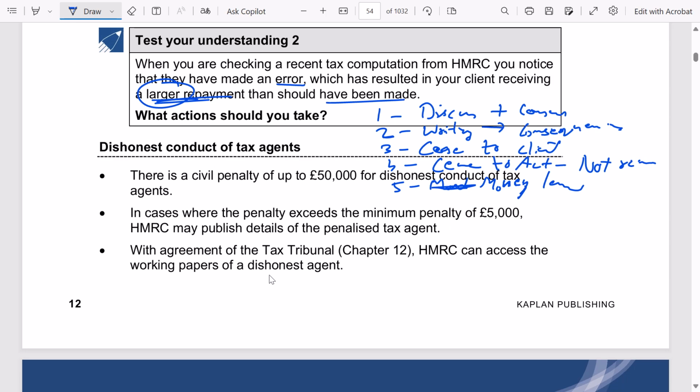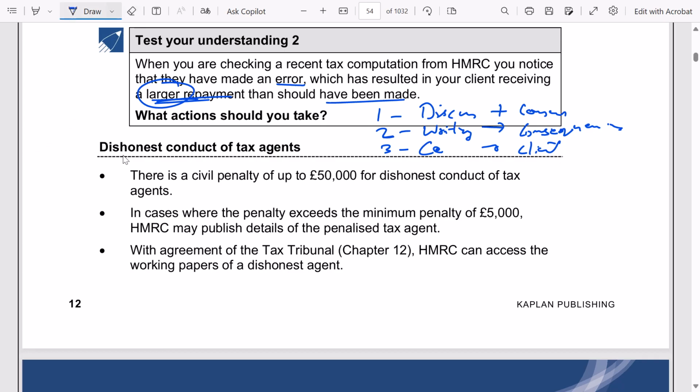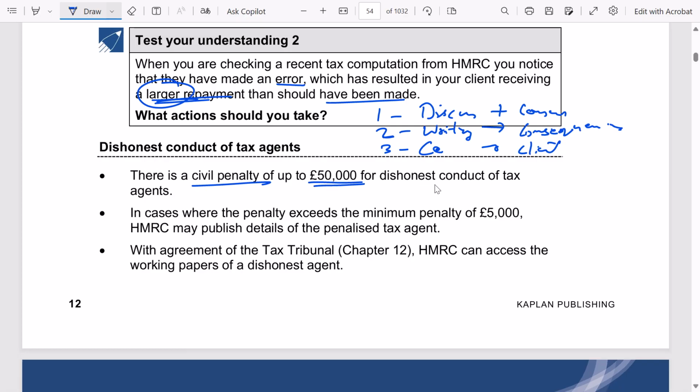Okay. Further, dishonest conduct of tax agents. There is a civil penalty of up to £50,000 for dishonest conduct of tax agents.